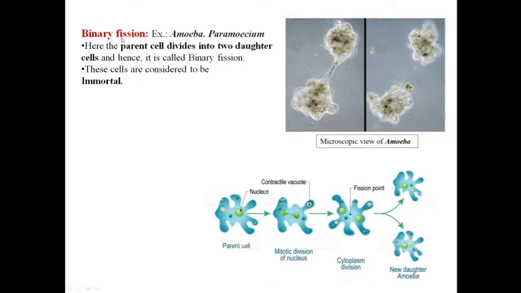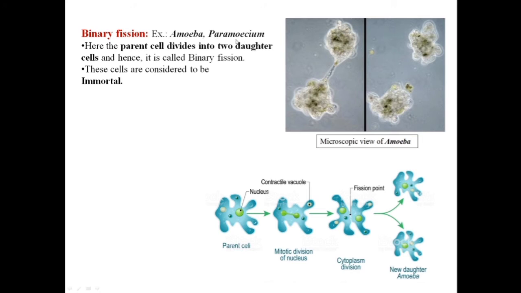The fourth mode of asexual reproduction that we are studying is binary fission. Fission basically means splitting into two parent cells or breaking or dividing. And when the word binary is given, it is considered to be division in two, dividing into two. So that is how binary fission. This is seen in amoeba and in paramecium.